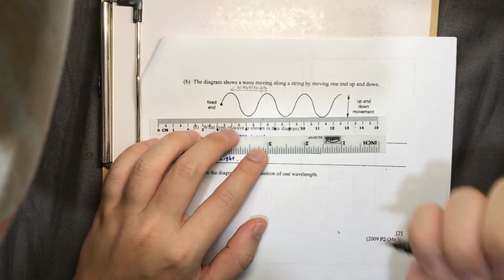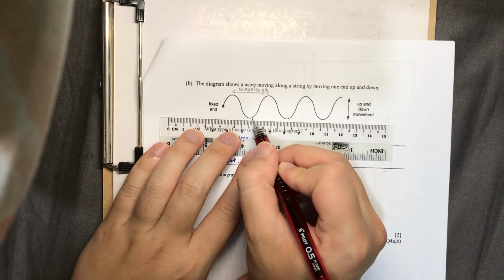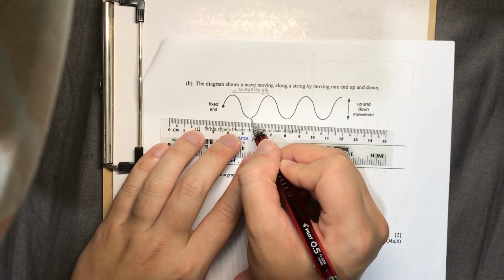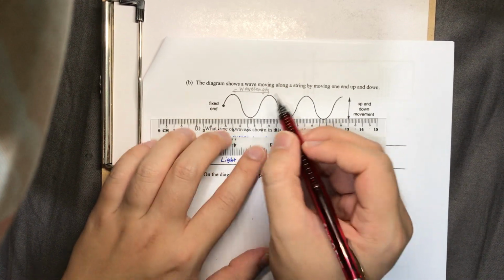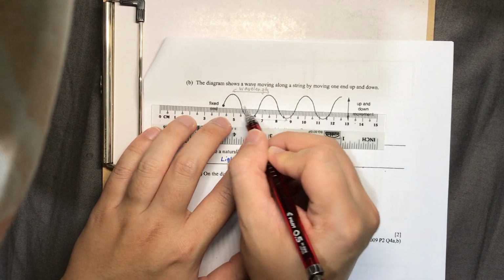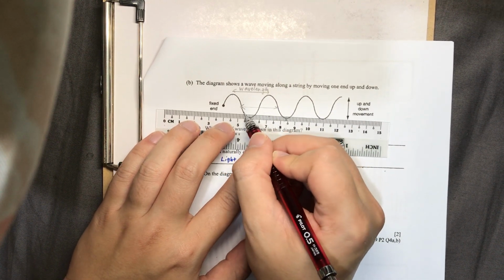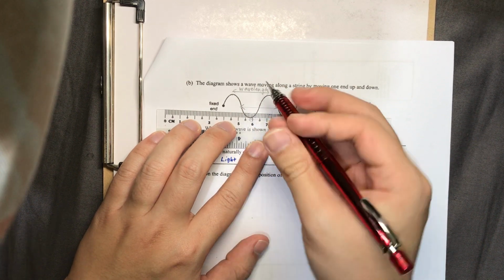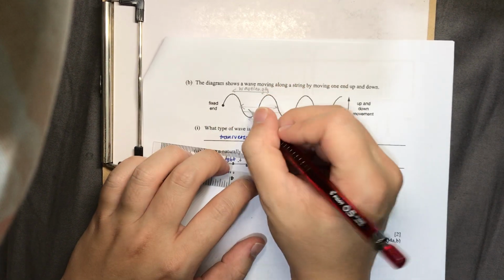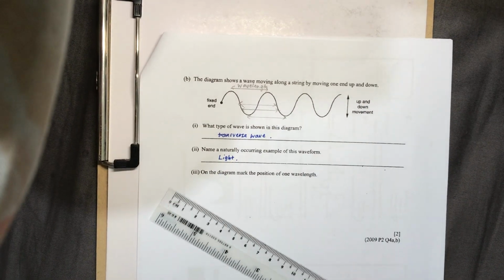Alright. Or it can be trough to trough, crest to crest, trough to trough. Or it also can be middle point to middle point. Or if you don't want middle point to middle point, you can actually do it somewhere in the middle of this one. Also can. Okay, so entirely up to you. But just play safe, so the easier one is just up there.